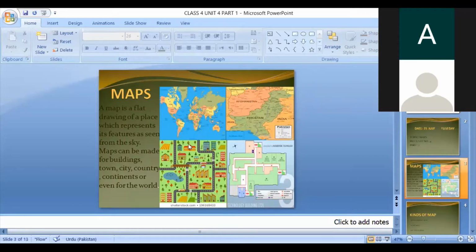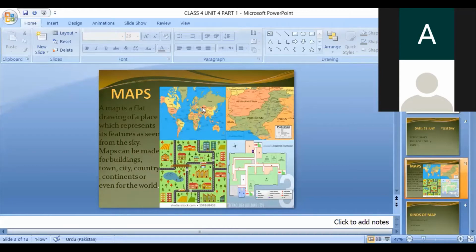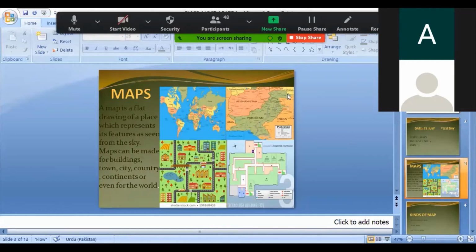Maps can be made for buildings, and for what purpose can maps be made? Maps can be made for buildings, town, country, continent, or even for the world. Here you can see 4 maps. I chose the 4 maps to explain to you. The first one is the world map. You can see the different continents. In the world map you can see the oceans, different continents, countries, and you can see the biggest country and largest continent, everything you can find in the world map.